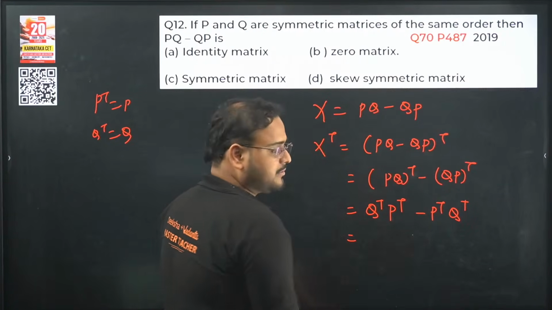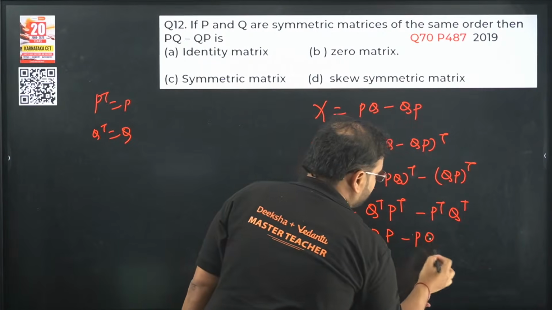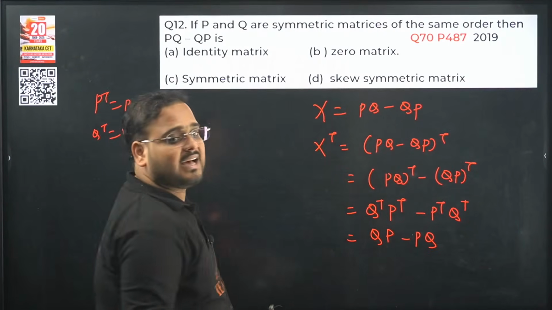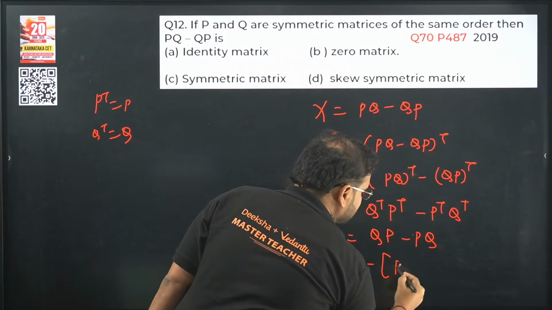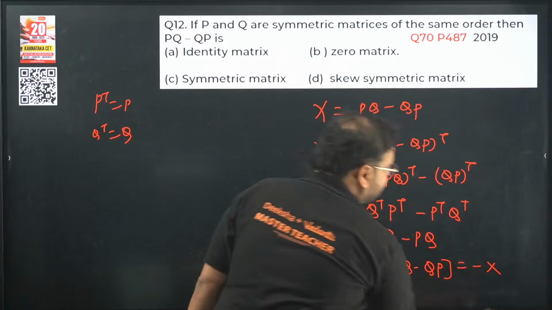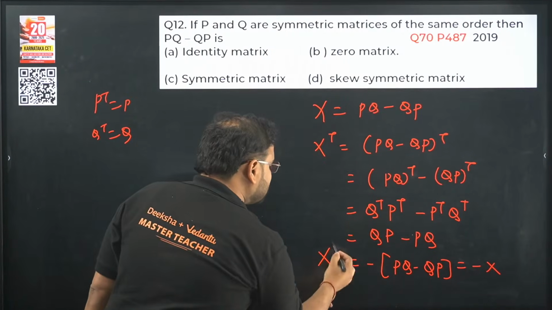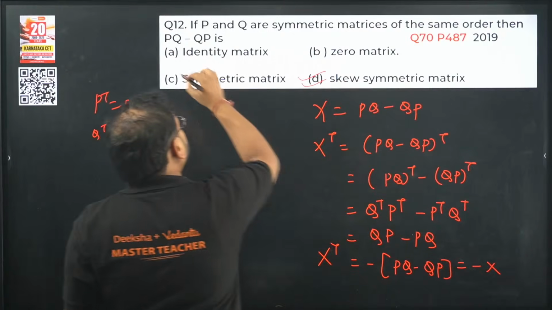Q transpose is Q, P transpose is P, minus PQ. But we had taken X as PQ minus QP. So you'll take the minus sign common. You'll have this as PQ minus QP. Check here. Simply minus X. We started with X transpose. We got minus X. Means the result is actually a skew-symmetric matrix.